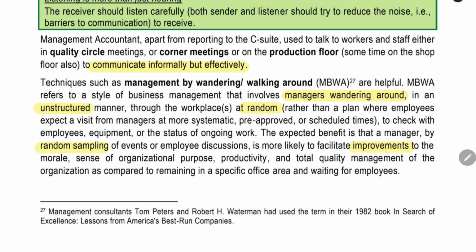In this, what the managers or leaders, the management accountant, will do is that they will wander, they will roam all around the factory, and randomly they will be inspecting some process. In that process, they will be able to find problems. They will be able to find where the employees are requiring training, where they are facing problems, how we can improve the process. Everything can be observed by the manager using this technique. He will do random sampling and he will find out various improvements that are required in the process.